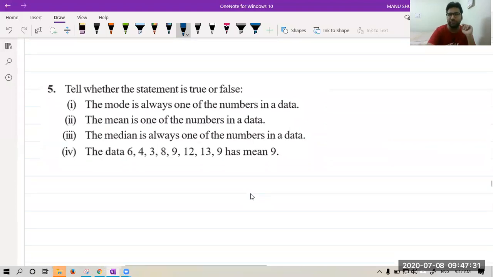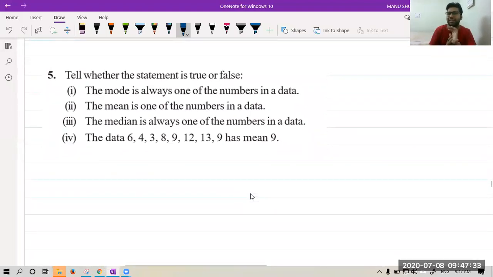Let's see question 5. Tell whether the statement is true or false. The first one says the mode is always one of the numbers in the data. Is it true or false?